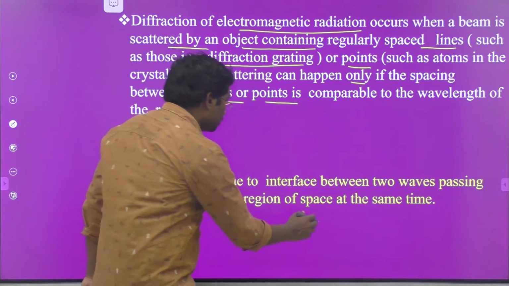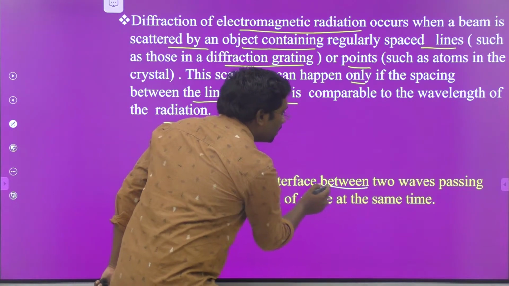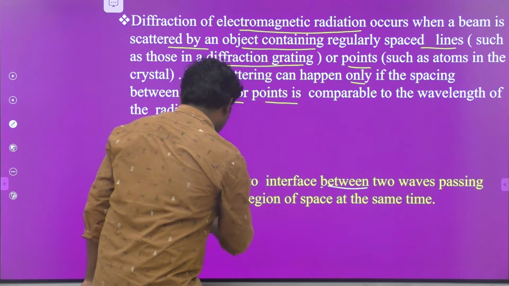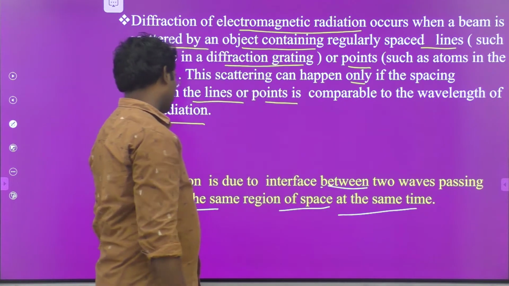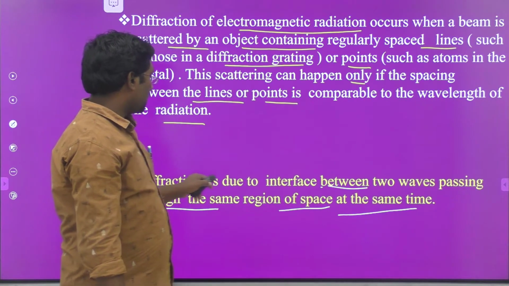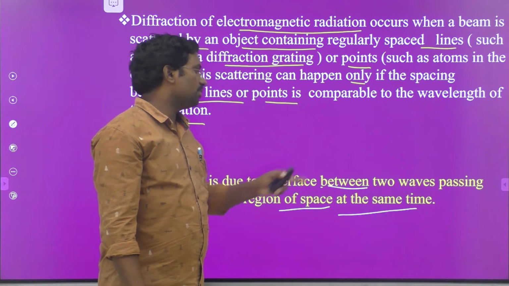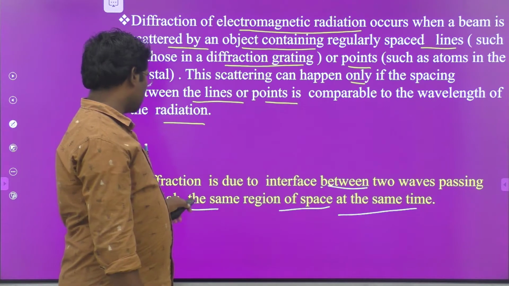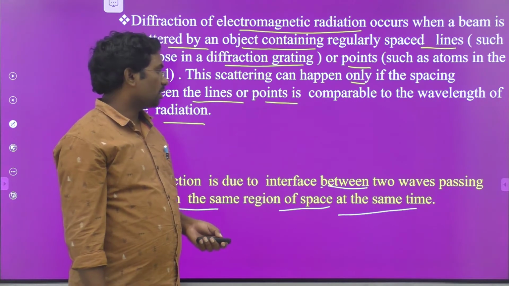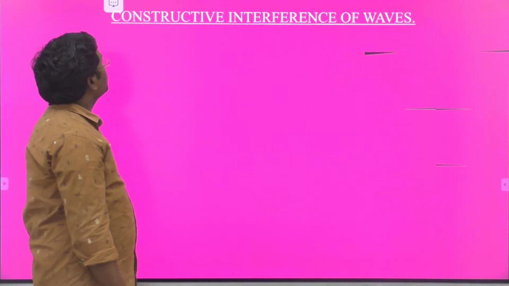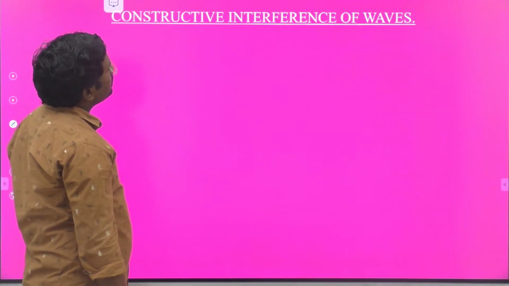So diffraction is due to interference between two waves passing through the same region of space at the same time. This is another important point. Diffraction is due to the interference between two waves passing through the same region of space at the same time. Okay, and next one, constructive interference of waves.